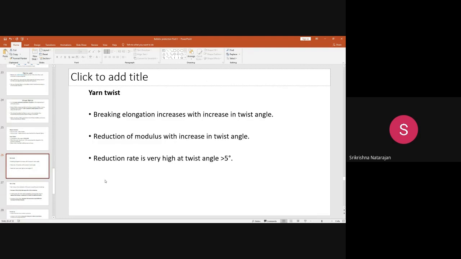When the twist angle becomes higher, that leads to a reduction in the modulus, so the energy absorption capacity of the specimen gets reduced, because the primary requirement in soft body armor is that the fibers you are using should have a higher modulus. The reduction in modulus is not desirable; it leads to a reduction in transverse velocity propagation, and obviously it will affect the strength. So the twist angle should always be less than 5 degrees. The minimum twist is the maximum ballistic protection. Just keep this in mind.